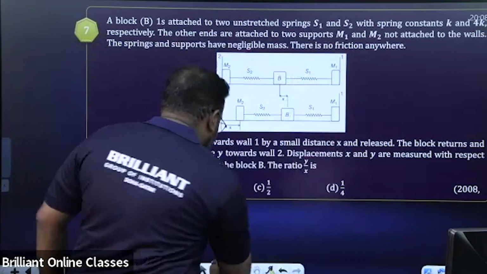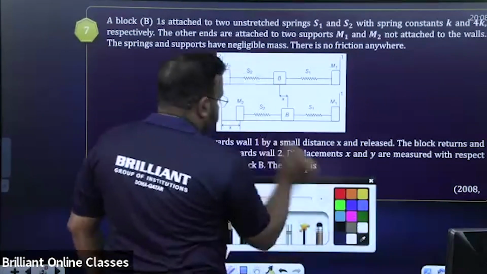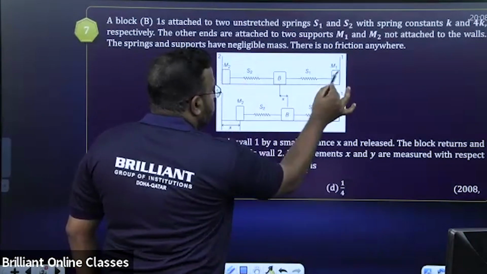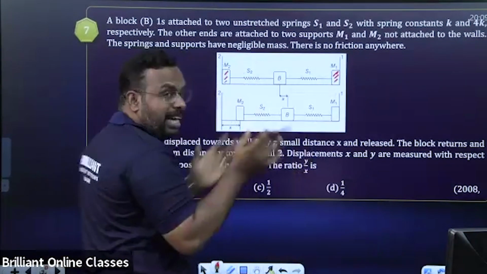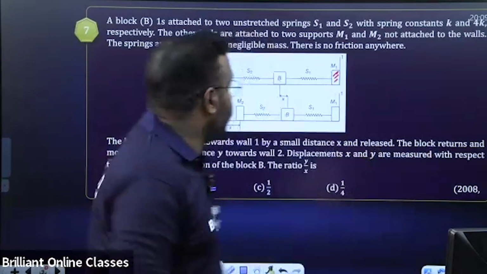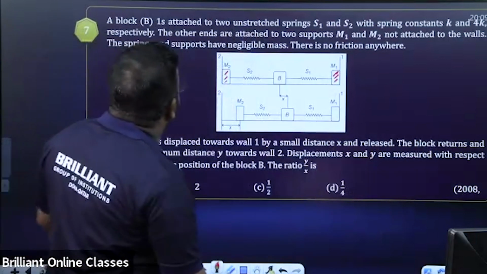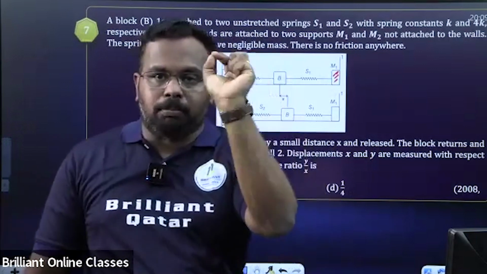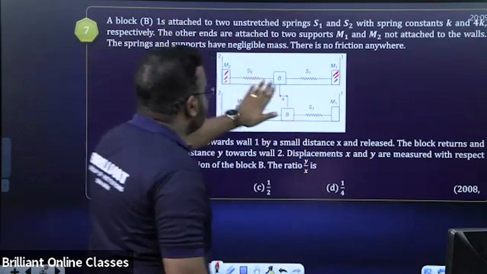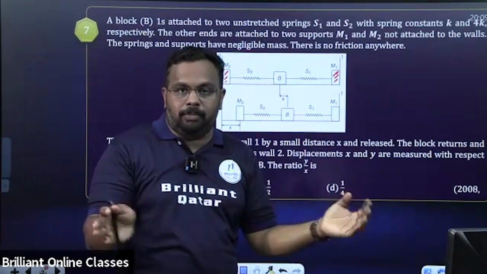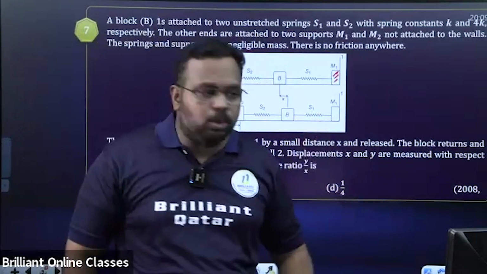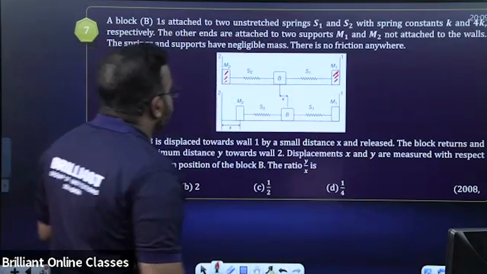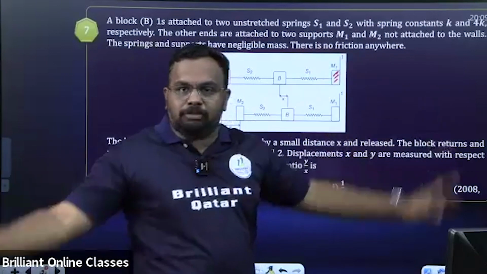So please note that this M1 and this M2 are not attached to the wall. The springs and the supports have negligible mass also. So no need to worry about the mass of the springs and supports. They are negligible. And there is no friction anywhere, neglect friction.